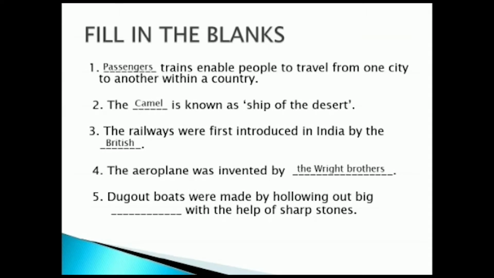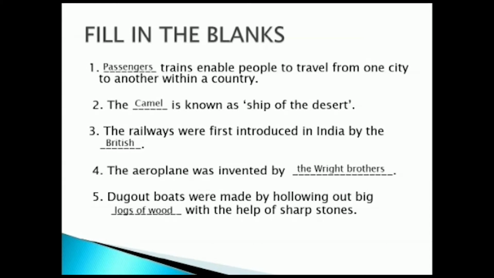Fifth one, the dugout boats were made by hollowing out big dash with the help of sharp stones. The answer is logs of wood. Dugout boats were made by hollowing out big logs of wood with the help of sharp stones.